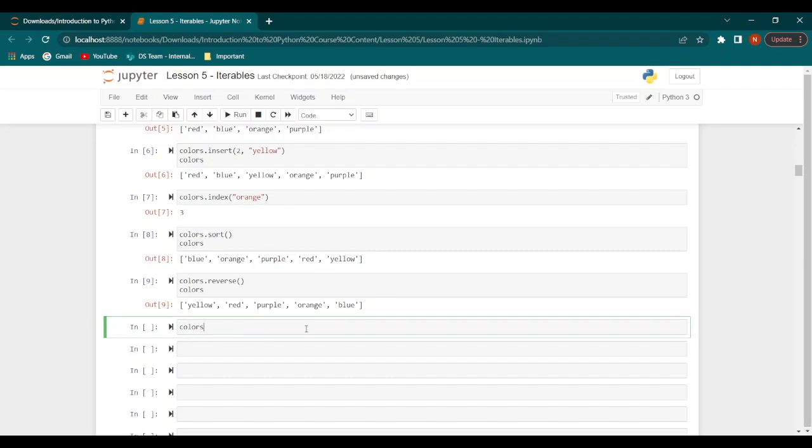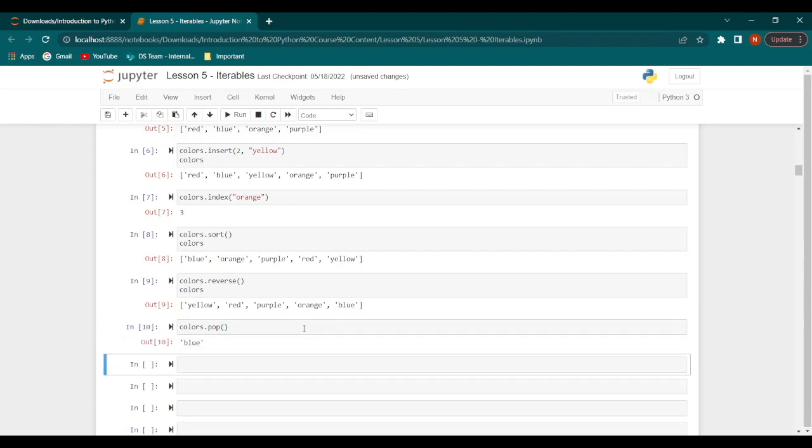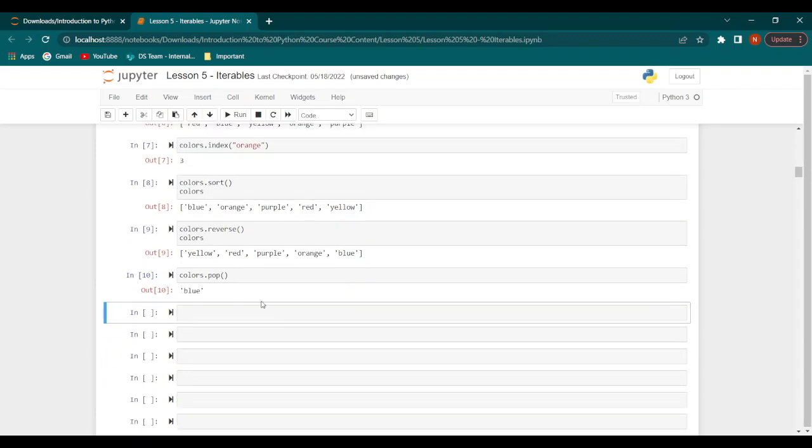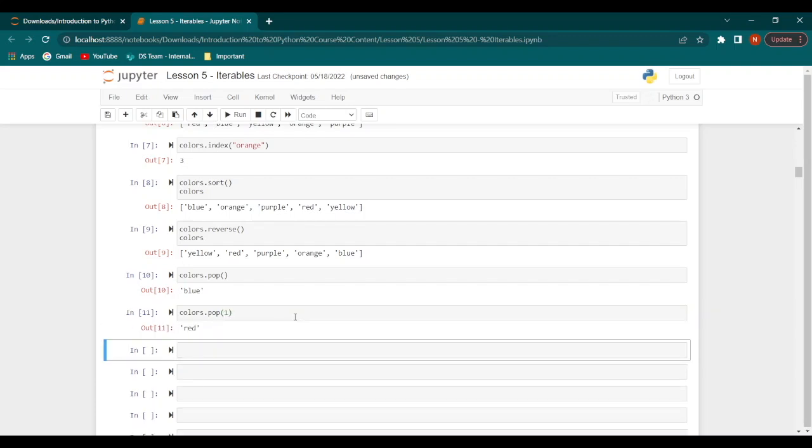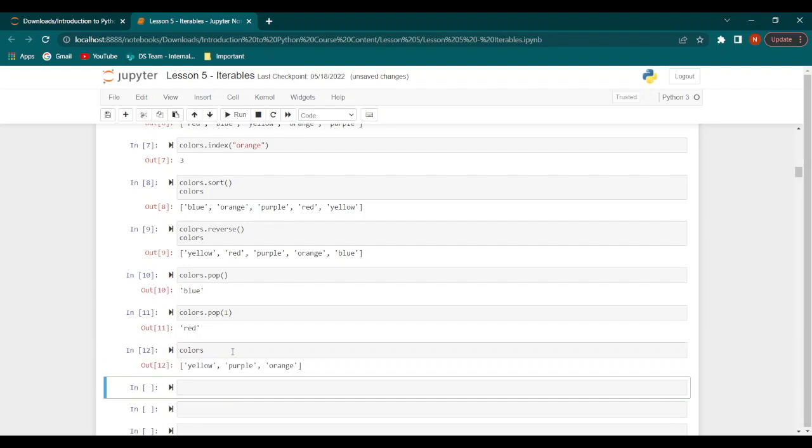Now let's try colors.pop. So first let's try this without specifying any position value. So when we run this, it pops the last value of the list, or rather the last element in the list. Now let's say we do colors.pop, but this time we specify a value, so we'll say 1. So that will pop red because red is at the first position in the list. Now when we print out the list, we get the same list, but we have red and blue missing, and all we have left are yellow, purple, and orange.